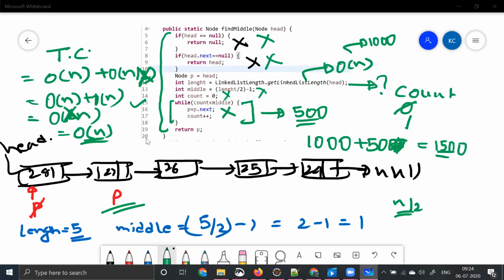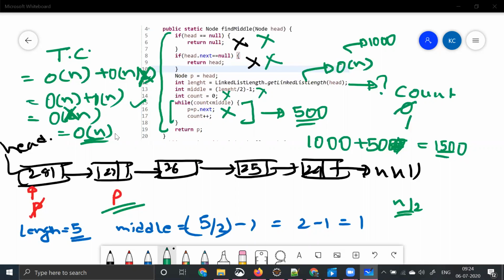So the interviewer asks you, can you do it in a better way? Can you do it in a better way? So this is the question. Let's try to understand what other approach we can give, so that we can improve the time complexity. Here the time complexity is order of n, but if we dig deep into the concept, we are taking n plus n by 2 number of steps, right? So the interviewer will ask you, can you do it in a better way?